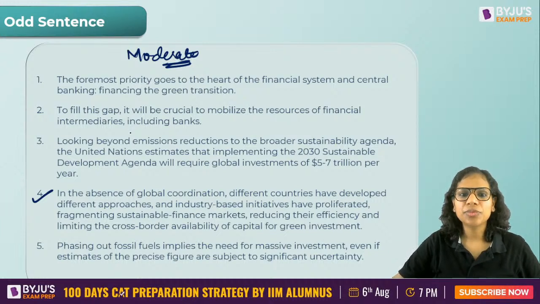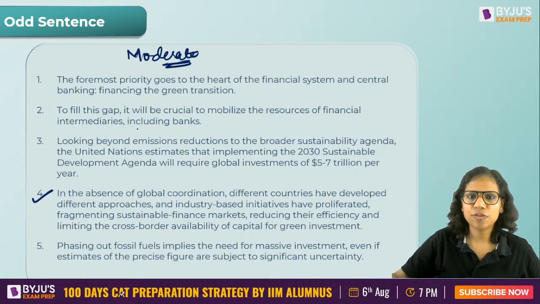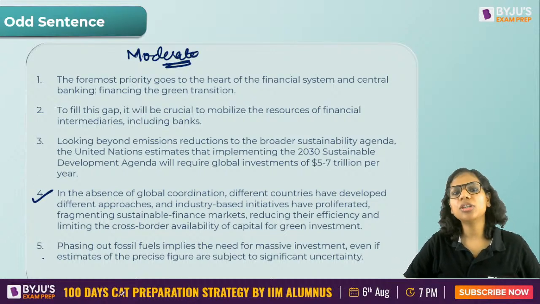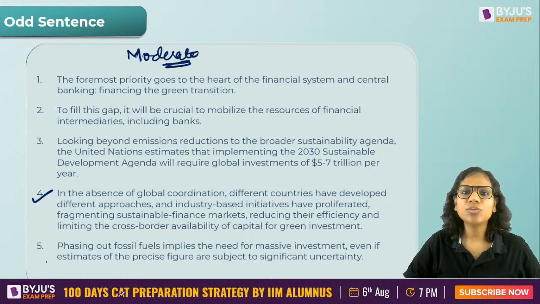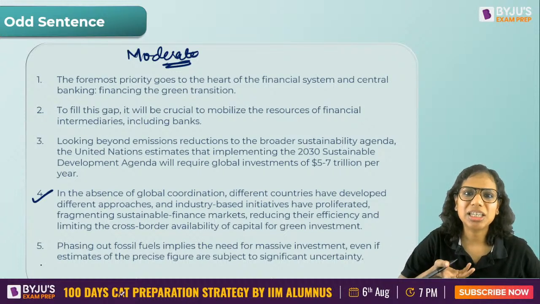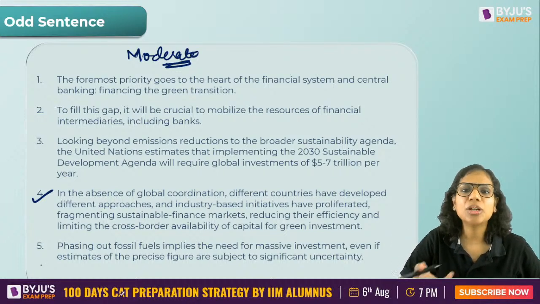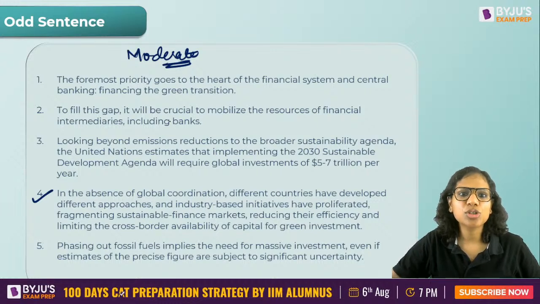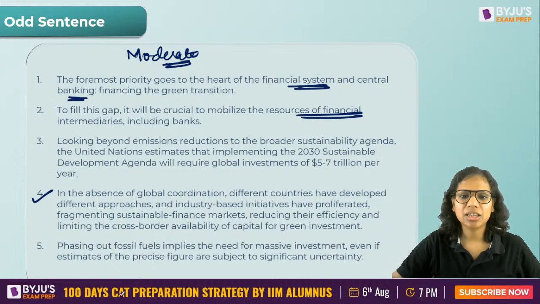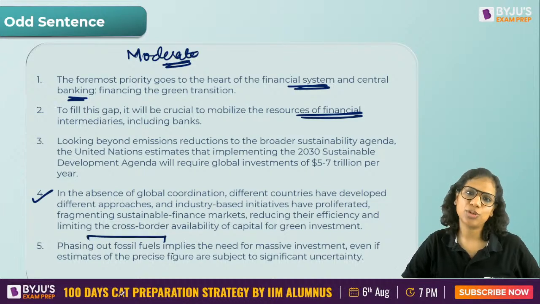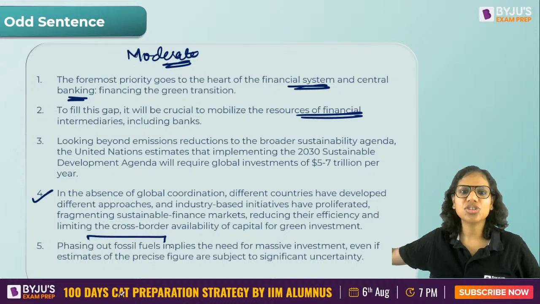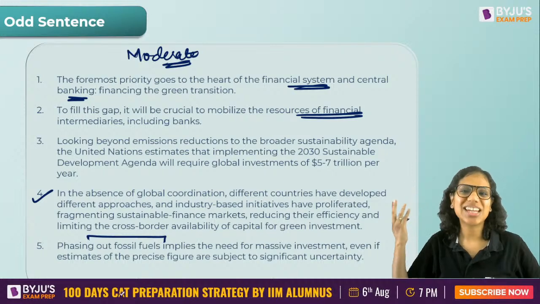So I think that this was clear to most of us, that 5 was not the odd sentence out. Because 5 was telling me what is it that I need money for. Kyun chahiye investment? Why do I need money? Right? Here also I'm talking about mobilizing resources. Here also I'm talking about the financial system. I'm talking about banking. So why do I need all this money? Because I want to phase out fossil fuels. I want to just remove fossil fuels from our lives gradually.